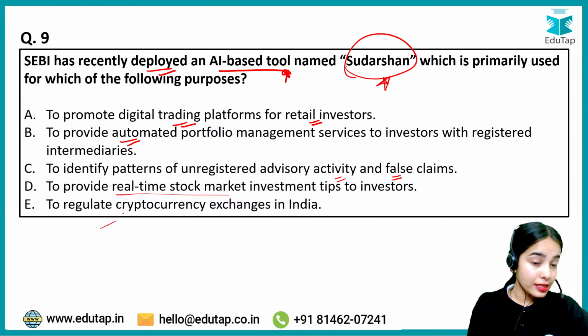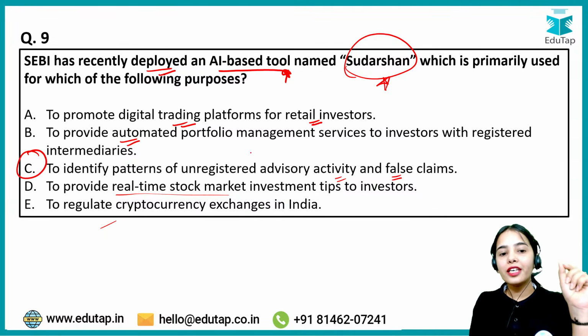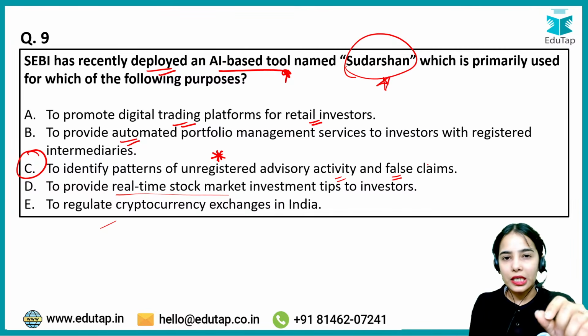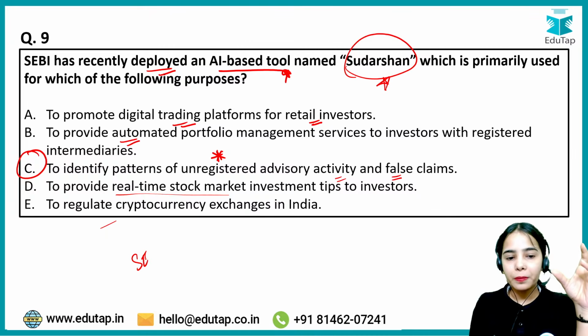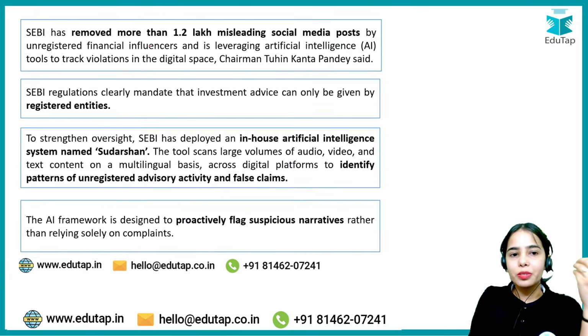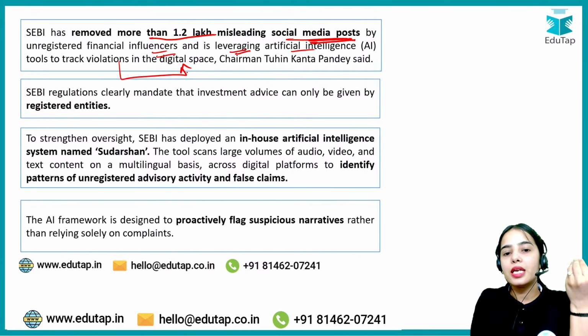The right answer here is C. Sudarshan has been launched to identify the patterns of unregistered advisory activity and false claims. I hope you remember that we have discussed that SEBI has removed more than 1.2 lakh misleading social media posts by unregistered financial influencers, and SEBI is using artificial intelligence tools to track violations in the digital space.